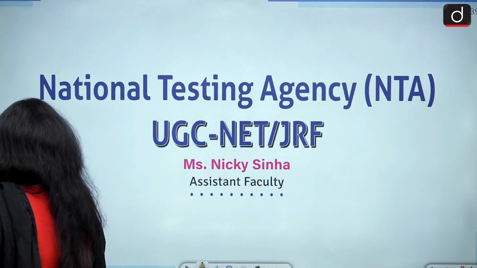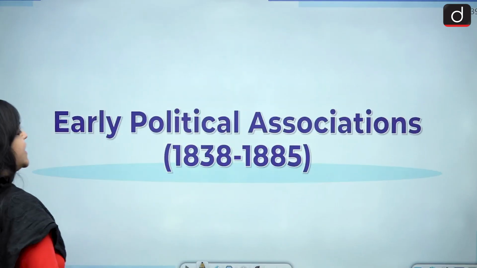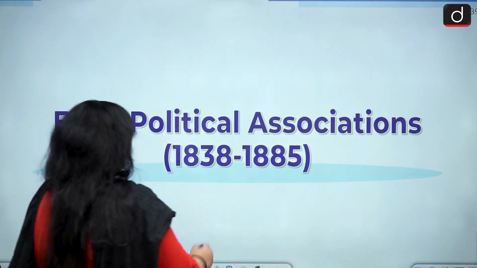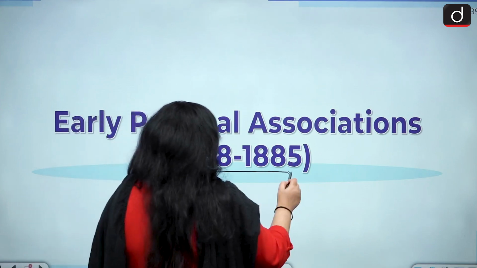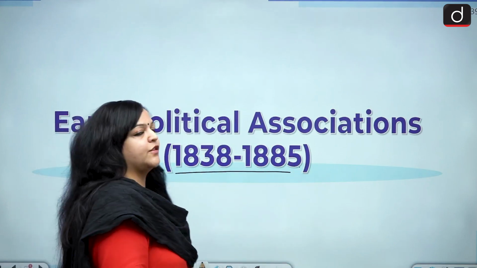All right. So let's start with our discussion today, and today's discussion is going to be interesting. We will be discussing the early political associations from 1838 to 1885. In 1885, we have the establishment of the Indian National Congress, but it does not mean that there were no political associations before that. And that is what we will be discussing, all right?